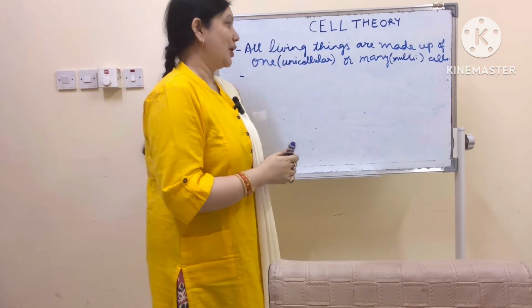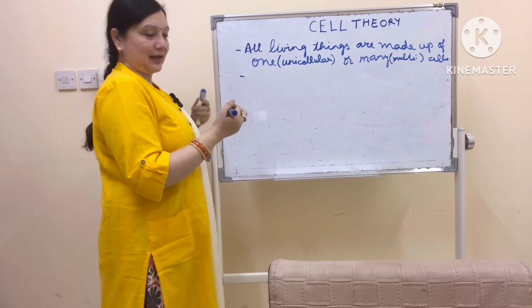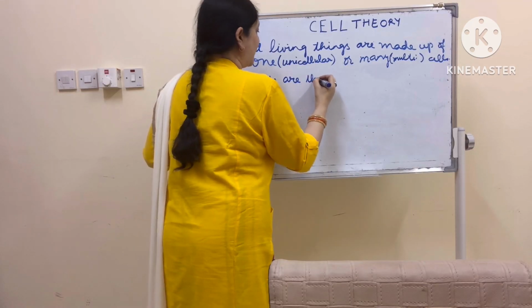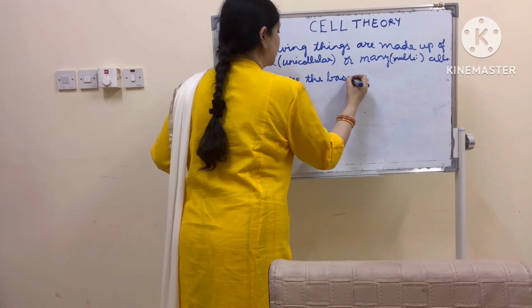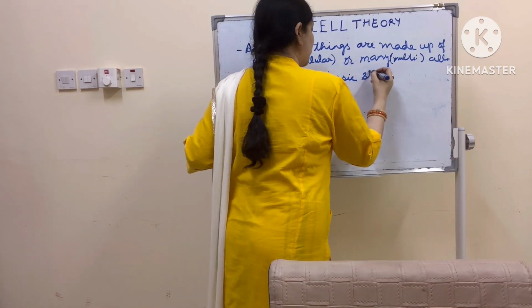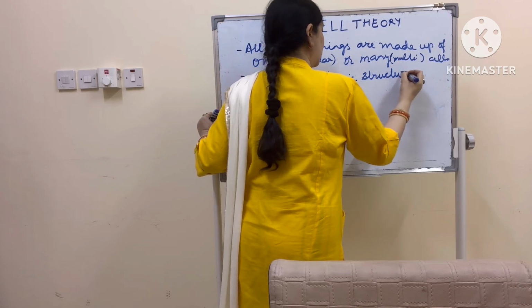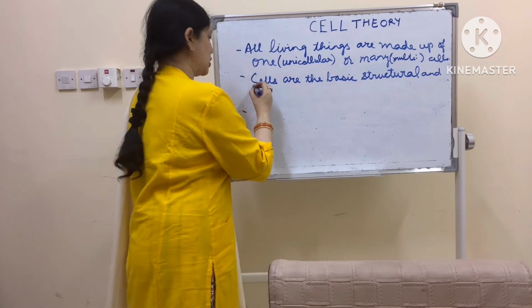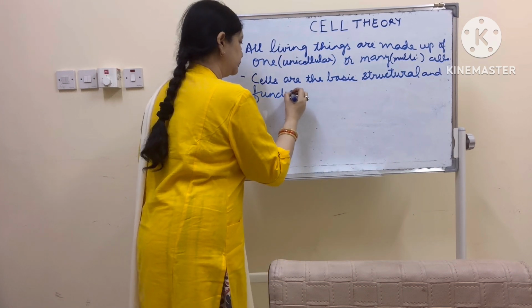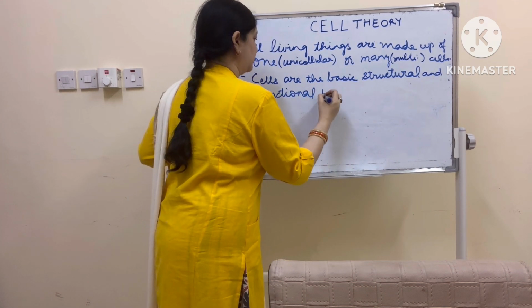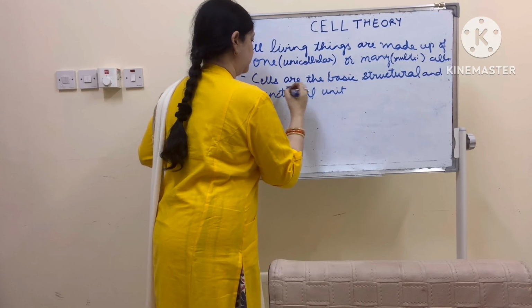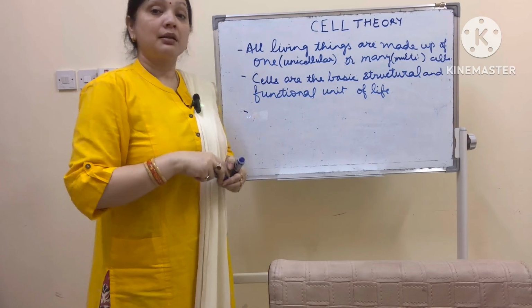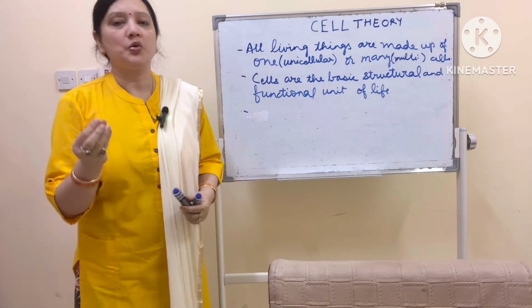Yeah, please write down. The second postulate says cells are the basic structural and functional unit of life. This statement means that the cell is the fundamental unit of life.